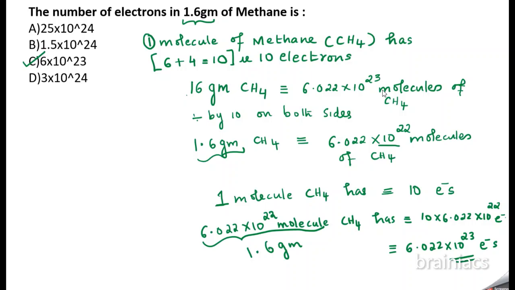So the strategy is very simple. They can give either the mass, mole, or whatever be the case. First, you find for one molecule how many electrons, then convert that mass or mole to the corresponding number of molecules. Now we know how many electrons one molecule has, so for the corresponding number of molecules you can calculate the electrons. That will be the respective answer for that question.